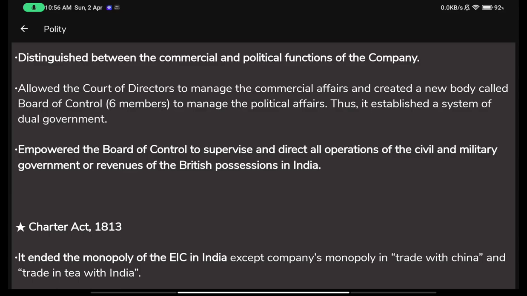Its duty was to supervise and direct, according to whatever it thinks is suitable or best, and form such a set of rules and regulations that affect the civil and military government, like all the civil affairs I told you about, and all the military affairs containing the police and the military,